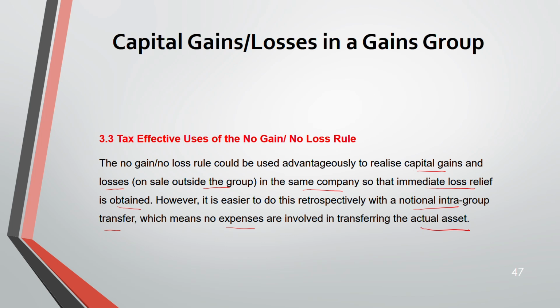Can you understand this? So bring the gain and the loss to one company when you're doing it in the group, okay, rather than actually transferring the asset, because there are expenses involved when you actually transfer the asset. It is known as notional intragroup transfer. So when you bring the gain and the losses to one group, one company, it's easier. That loss will be offset against the gain. So immediate loss relief is obtained there.